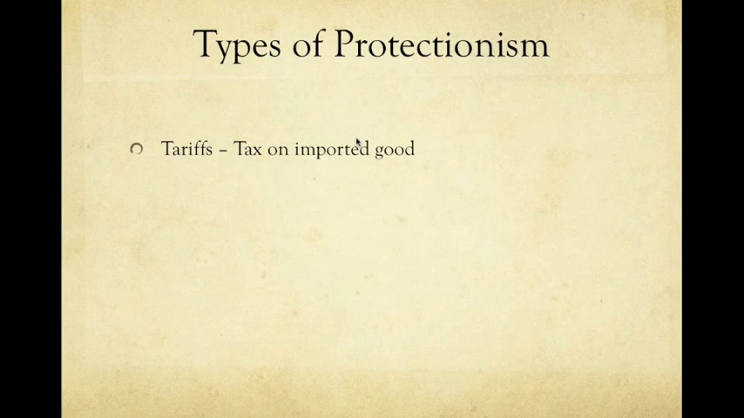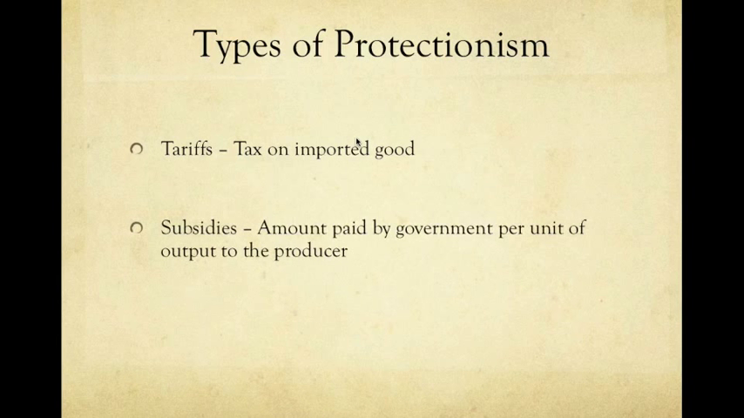For example, the United States might put a tax on the grain that is imported into a country. This would be a tariff. The next type of protectionism that we're going to look at is subsidies. A subsidy is an amount that's paid by the government per unit of output to the producer. So for example, Denmark might pay out 1 crown for each kilo of grain that a Danish farmer produces.